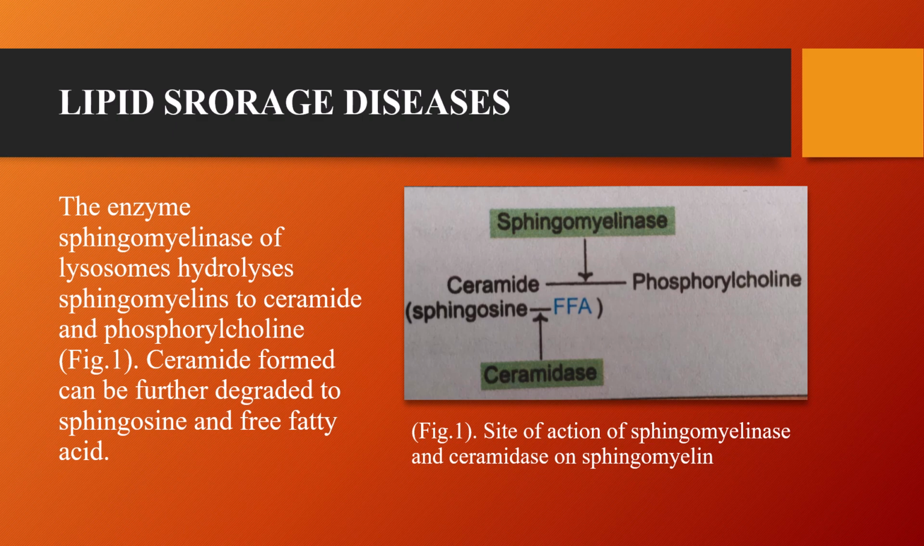Normally, the enzyme sphingomyelinase, present in lysosomes, breaks sphingomyelin into ceramide and phosphorylcholine. Ceramide is further broken down into sphingosine and free fatty acid. When this enzyme is missing or defective, lipids accumulate inside cells, especially in organs like the liver, spleen, brain, and kidneys.